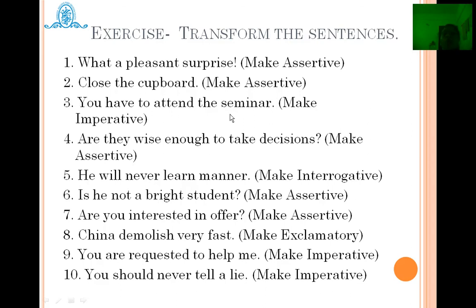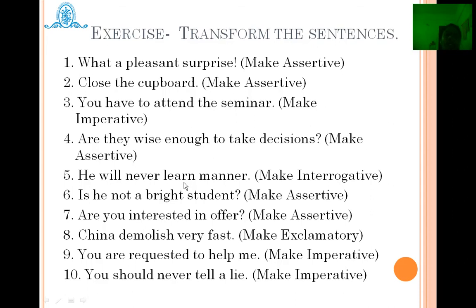"You have to attend the seminar." Make imperative. So you have to remove your subject and verb and just use your main verb and complete the sentence. That is, "Attend the seminar." That's it. That is imperative. "Are they wise enough to take the decisions?" Make assertive. This is an interrogative type of sentence, and as per our rule, if the given sentence is positive, it will be negative in assertive form. So in case of interrogative sentences, we use, "They are not wise enough to take decisions," as the answer to this question.